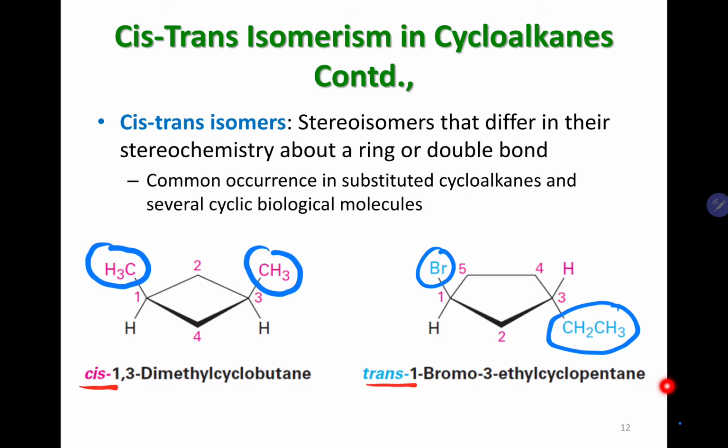That is how you identify the cis isomer and the trans isomer. In the cis isomer, you have the two substituents on the same face, and in the trans isomer, you have the two substituents on opposite faces.